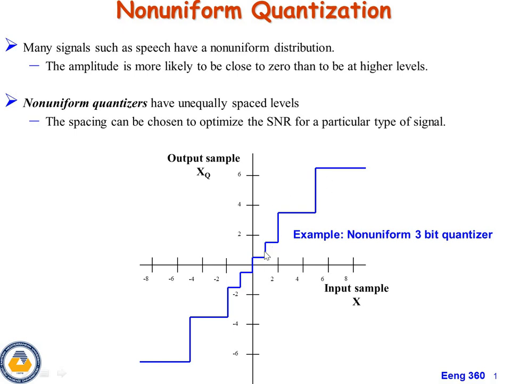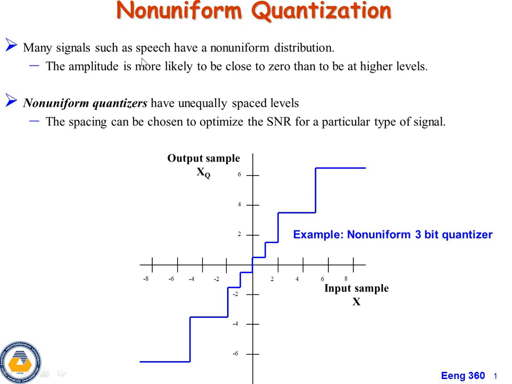If the step size is very small, the signal to quantization noise power ratio is improved at low signal levels. If the step size is very large, the signal to noise power ratio remains almost the same throughout the dynamic range of the quantizer. So non-uniform quantization means there is no uniformity in step sizes. At low input levels, the step size is very small. At high input values, the step size is very large.